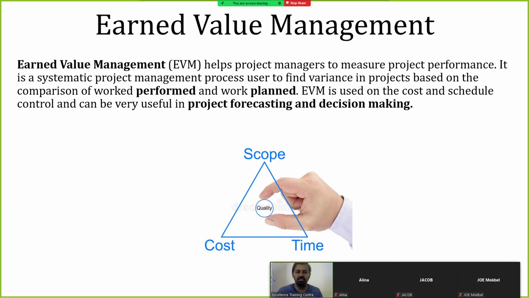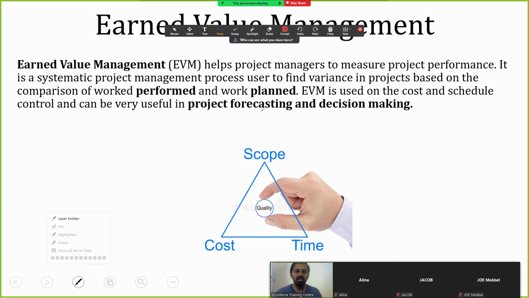As you can see here, the triangle represents scope, cost, and time. We name those competing objectives, and in the middle the quality will be there. These competing objectives are the main thing for our project management.